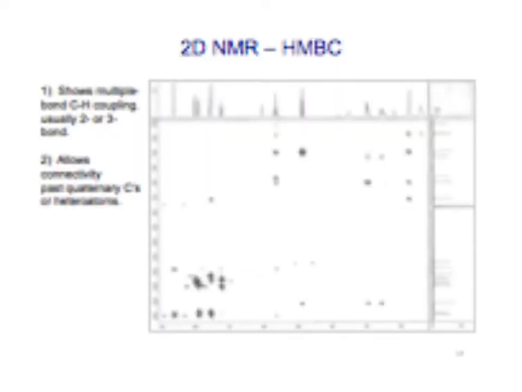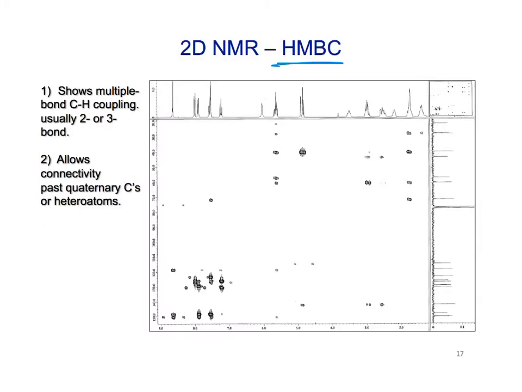All right, we can go up one level. We can do another heteronuclear coupling experiment. This is called the HMBC. This is for the heteronuclear multiple bond correlation. They always come up with these fancy acronyms for NMR experiments. And so what this does is it also shows proton to carbon coupling, but through 2 or 3 bonds.